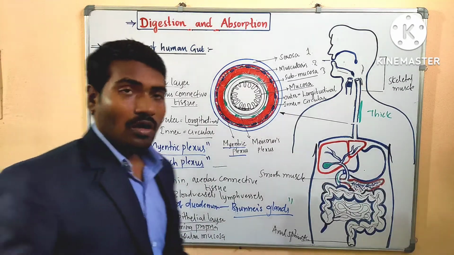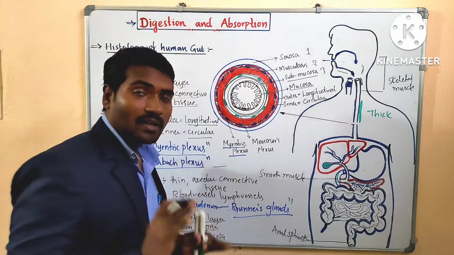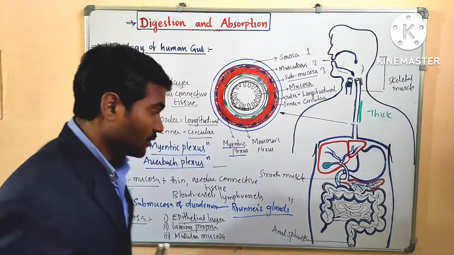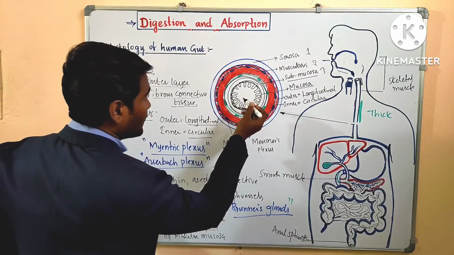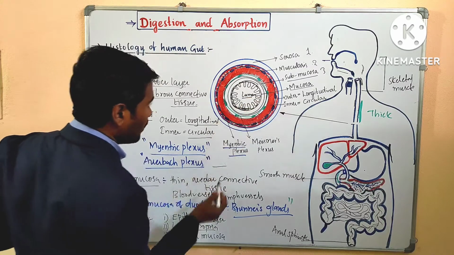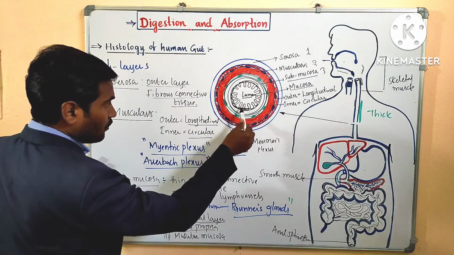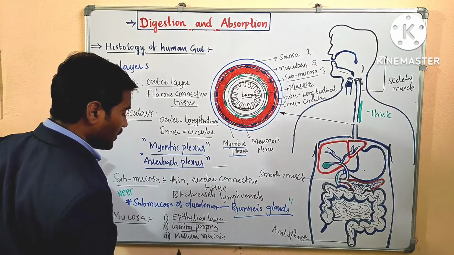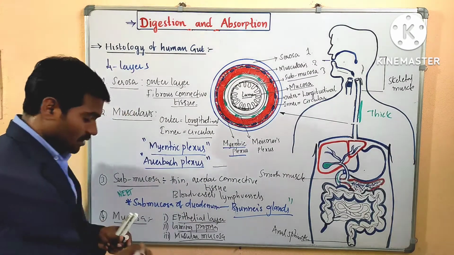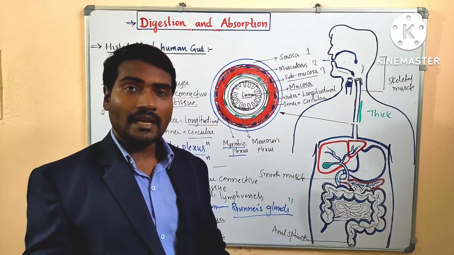So of course mucosa is a single layer, this central layer, but it is made up of three layers. Inner towards the gut, this is the lumen of the alimentary canal. Towards the lumen, the epithelial layer is present. Below the epithelium, lamina propria is present, then muscularis mucosa is present. Likewise, there are three layers arranged.